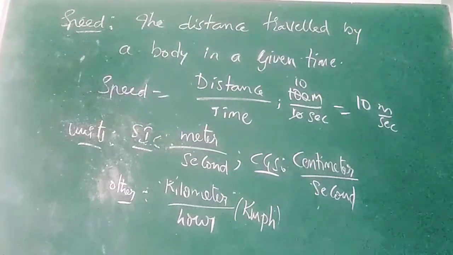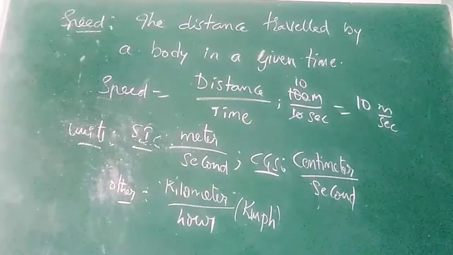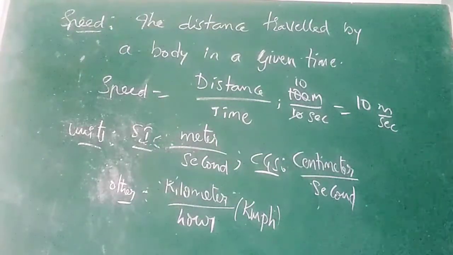Let's compare the speed: which object is faster and which is slower. To compare, we look at how much distance the body travels and in what time. For example, two bodies, A and B, travel 100 meters.